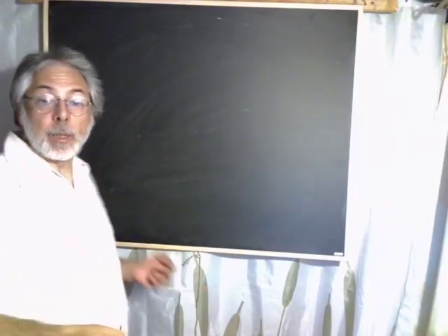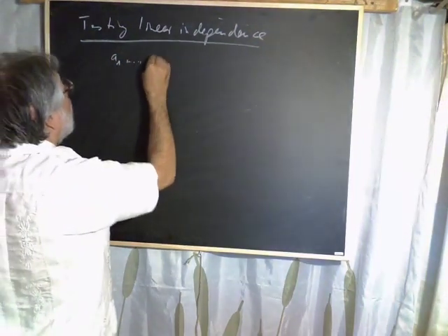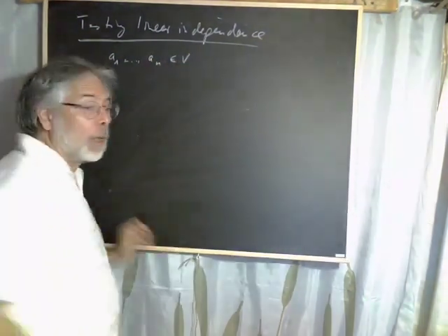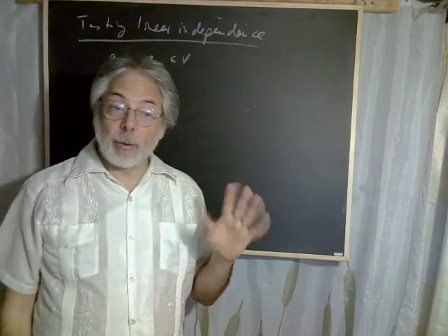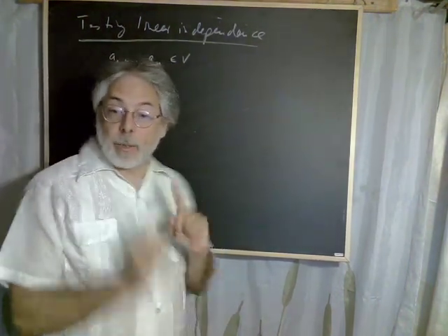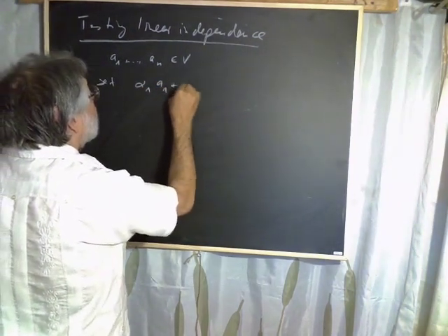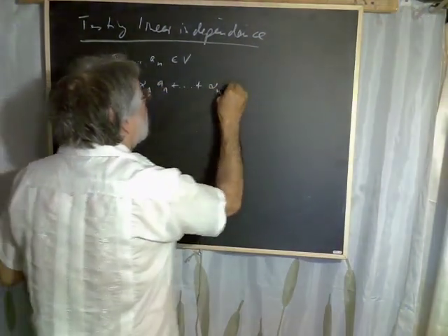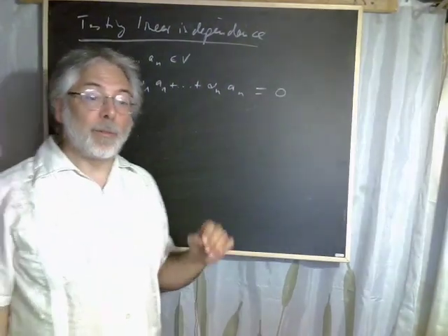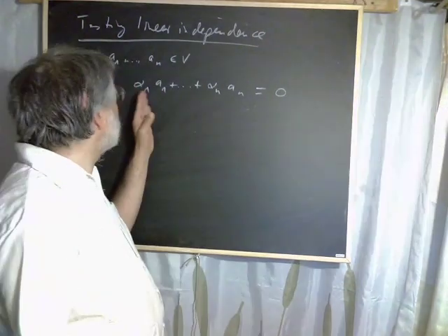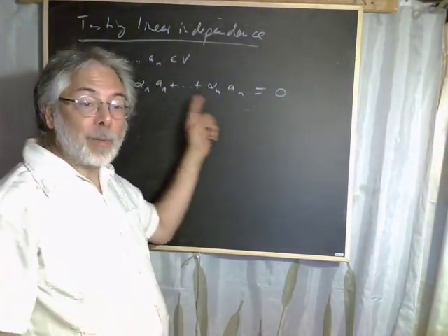Testing linear independence. Given vectors a1 to an in V, you may ask, are these vectors linearly independent? Okay, so set a linear combination alpha 1 a1 plus and so on plus alpha n an equal to zero vector, and find out if the only solution for this equation consists in all alpha being 0.